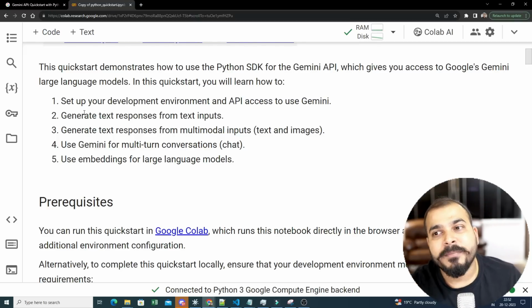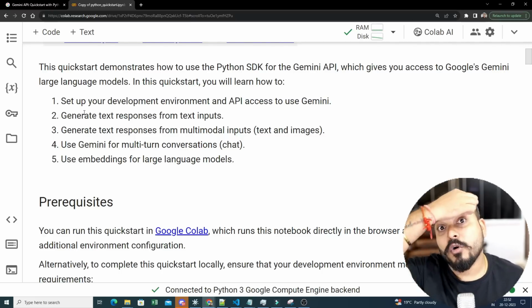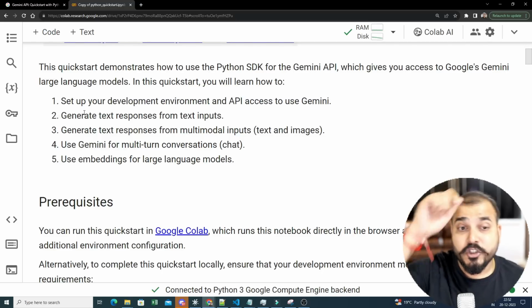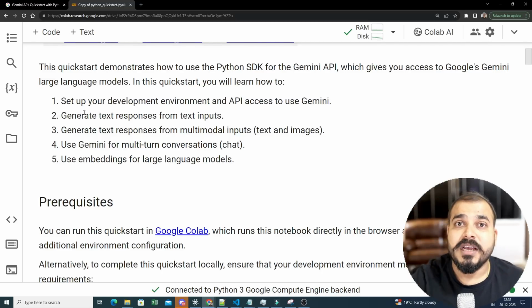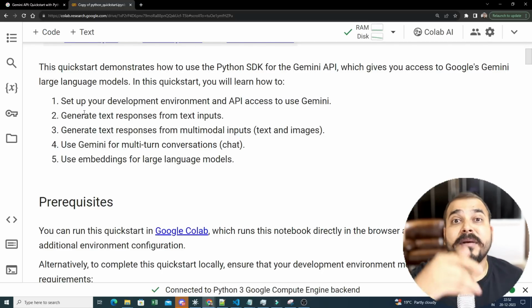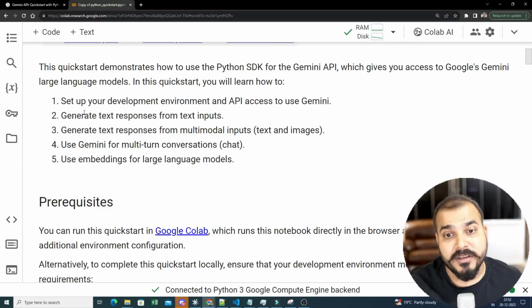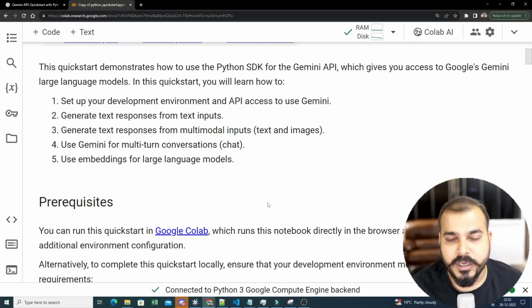What exactly the Gemini API is all about, what this Gemini model is, and why it is so good. It is multimodal, which basically means it is trained on both text and images. I'll show you that if I give it an image, it will be able to read that image and give you information about it. That is how powerful this specific model is.